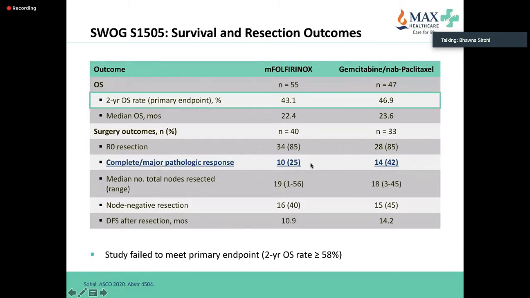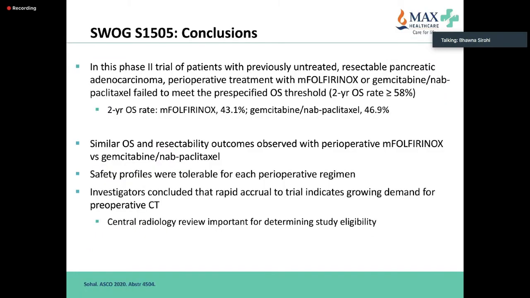R0 resection was pretty similar in both the arms. Node negative resection was pretty similar. The disease-free survival was 11 months with FOLFIRINOX and 14 months with gem-nab-paclitaxel. So I think the authors concluded that the tumor rate was pretty similar.